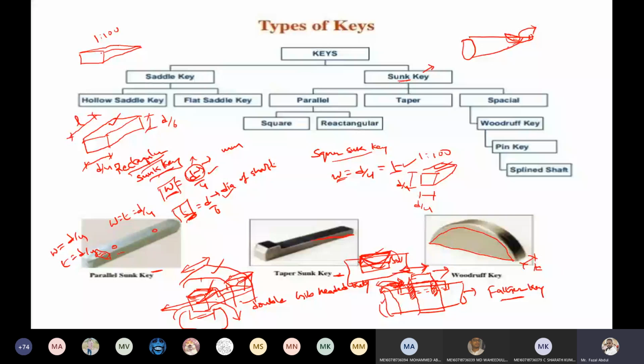And saddle key. There is a lock system, yes. The locking system I explained here for the feather key and double-headed gib key. For the double-headed gib key, a locking system is possible, and for the feather key also. If you provide the locking system, it prevents the key from coming out.